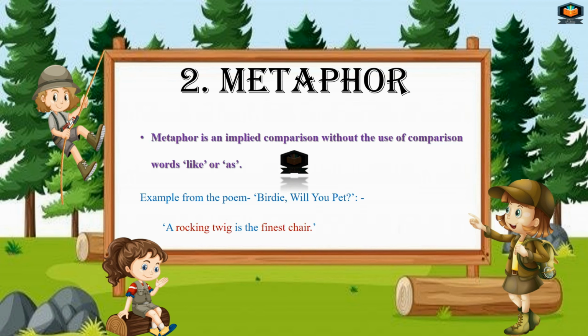The difference between simile and metaphor is, in simile we have direct comparison and we use comparison words like or as. But in metaphor we have indirect comparison and we use no comparison word.